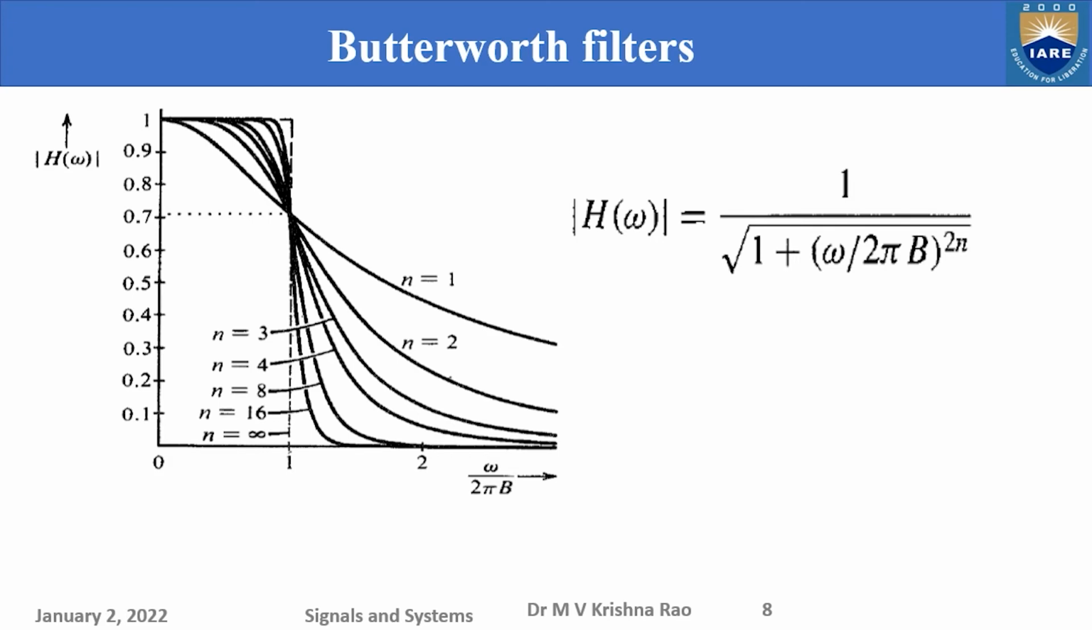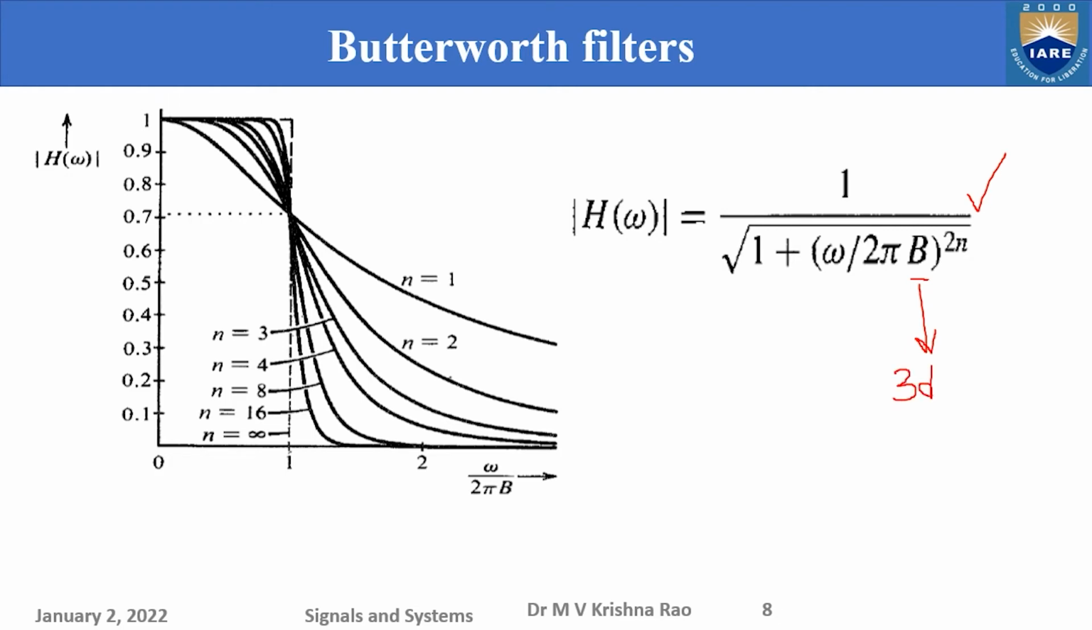Now let us consider some examples. Consider the Butterworth filter. The Butterworth polynomial you can use here to get the frequency response of the filter. So this is what is there, where in this case B is the bandwidth of the filter. B is the bandwidth of the filter means this is nothing but the 3 dB bandwidth of the filter.